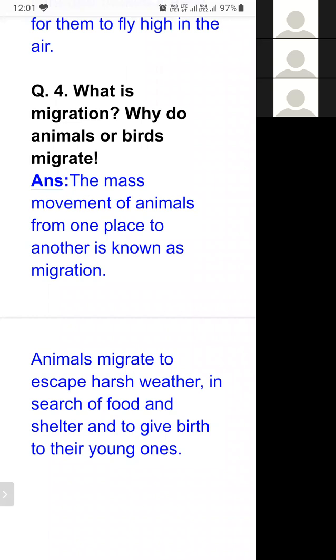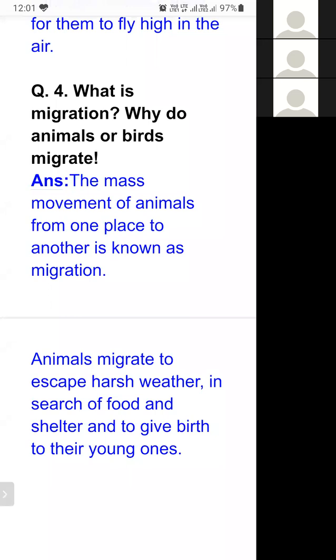In search of food and shelter: if there is a shortage of food at a particular place, the animals living in that area cannot survive. So they have to move to another place for food. Shelter means a place where they can live comfortably. And to give birth to their young ones: if the conditions are not suitable, they cannot give birth to the young ones.